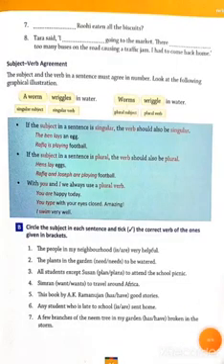Next one, subject verb agreement. The subject and the verb in a sentence must agree in number. See the sentence: A worm wriggles in water. Singular subject, singular verb. And worms wriggle in water. Plural subject and plural verb. In this sentence, we use the plural subject and plural verb.